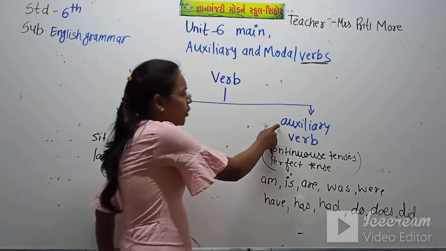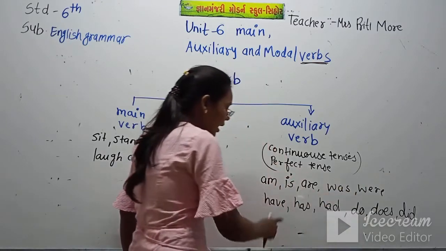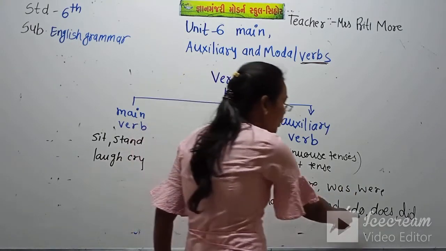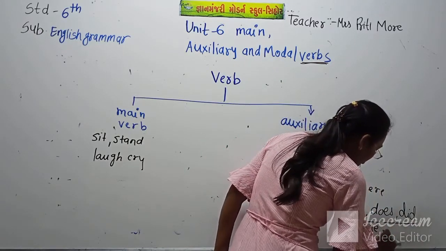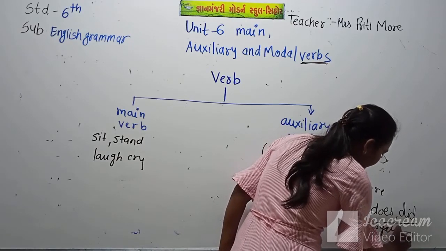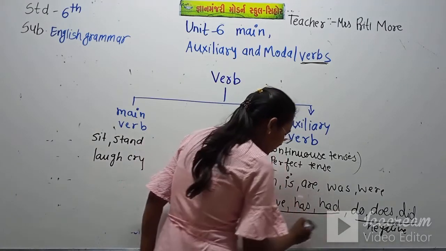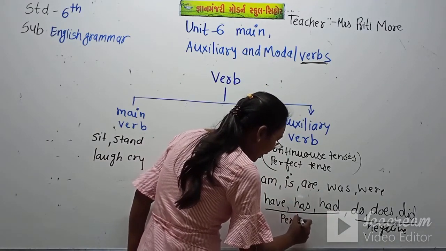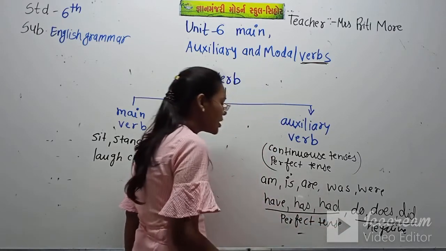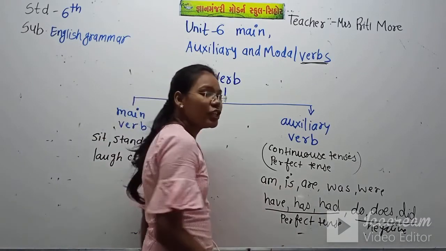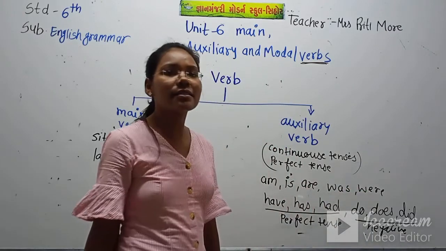For now, the auxiliary verbs are am, is, are, was, were, have, has, had, do, does, did. For making the negative sentence, we use do not, does not, and did not. And for the perfect tense, we use have, had, has. Now, am, is, are we use in the present continuous tense, and was, were we use in the past continuous